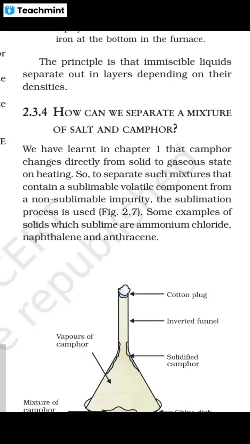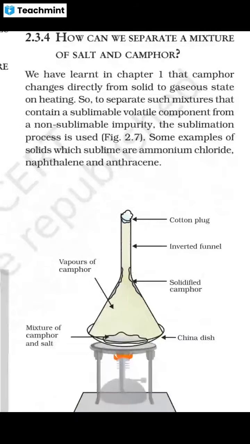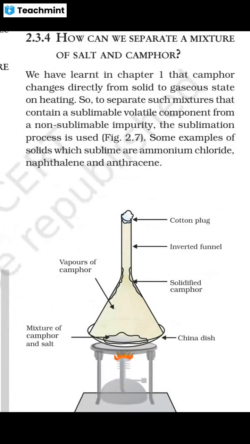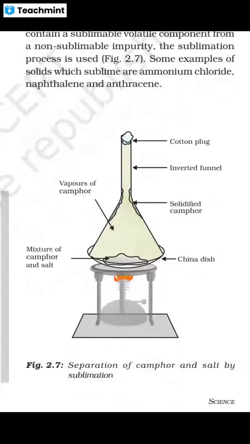To separate such mixtures that contain a sublimable volatile component from a non-sublimable impurity, the sublimation process is used. It is very easy. Some examples of solids which sublime are ammonium chloride, naphthalene, and anthracene.